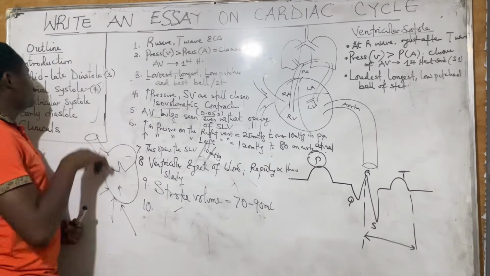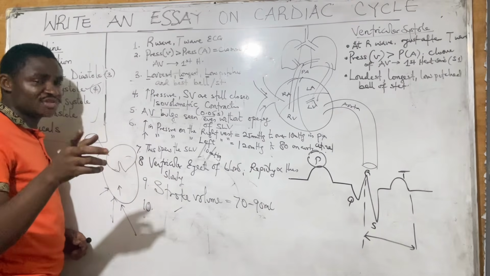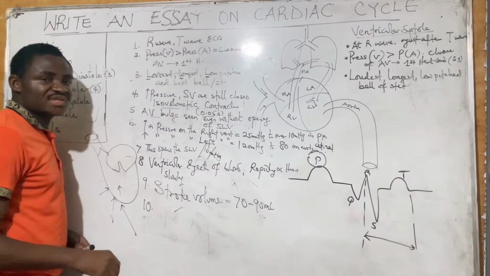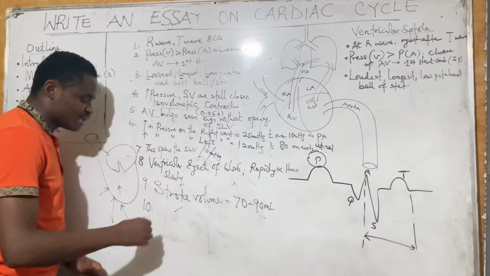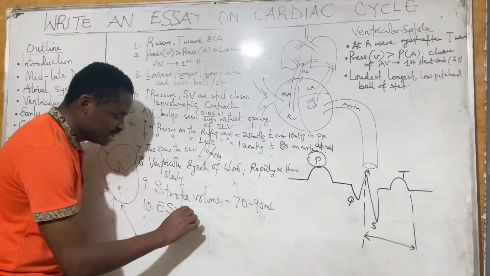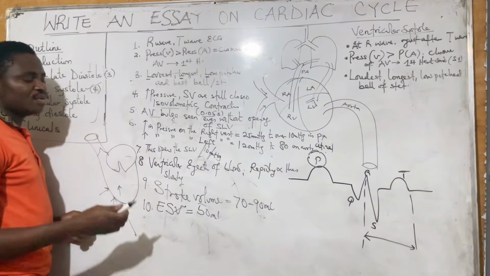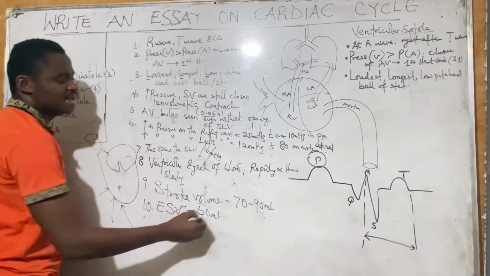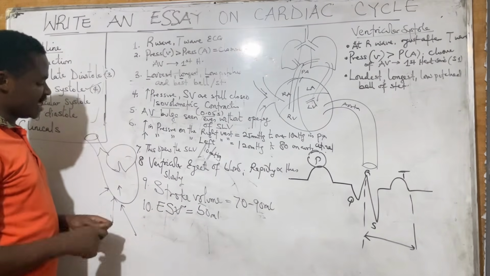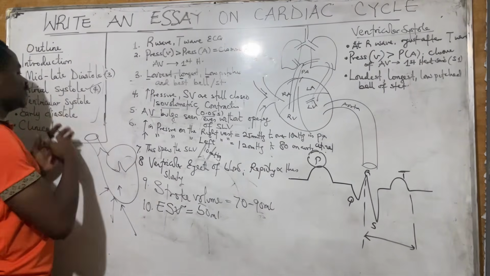Now, the 10th point should be the amount of blood that remains in the heart. Remember, when we talked about atrial systole, I ended by telling you that end diastolic volume was 140. So if you pump out 70 to 90, how much remains? The remainder, which is called the end systolic volume, is about 50 mils. That's when you do 140 minus 90.